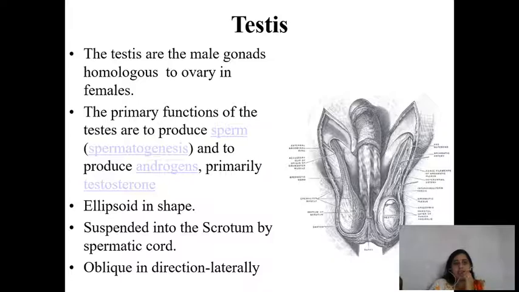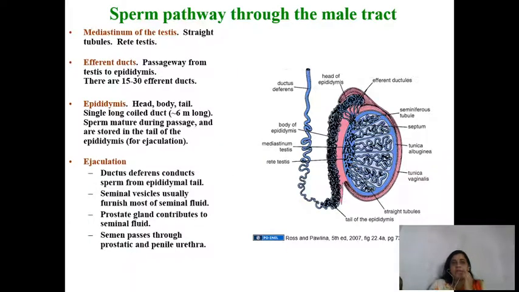Testis is the male gonad, which is homologous to the ovary in females. Their prime function is production of sperm, that is spermatogenesis, and synthesis of the androgen hormone, that is testosterone. It is ellipsoid in shape, and it is suspended in the scrotum with the help of a cord-like structure called the spermatic cord. Then what are the different pathways of sperm through the male tract?